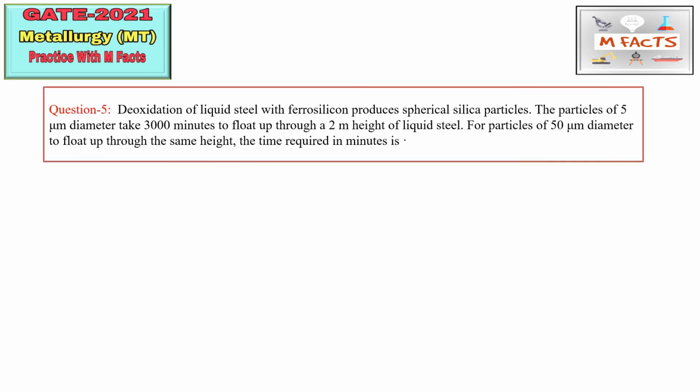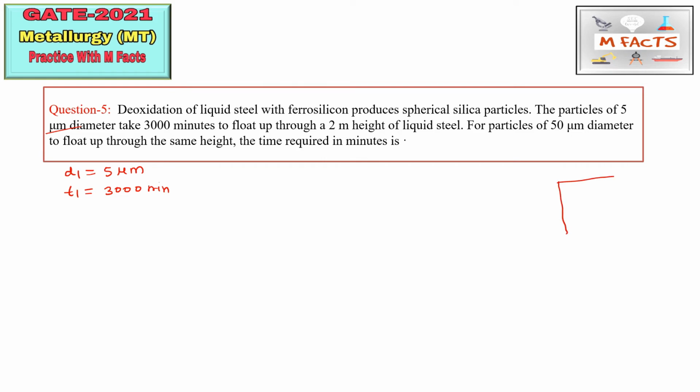The next question is a NAT type of question, and this question is from a previous year GATE. The question is: deoxidation of liquid steel with ferrosilicon produces spherical silica particles. The particles of 5 μm diameter, that means D1 is given here, that is 5 μm, take 3000 minutes, that is T1, to float up through a 2 meter height of liquid steel.